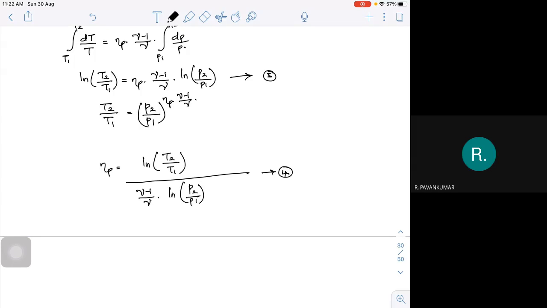So e to the power of that thing, I can write that particular thing also. Both are expression number 3.